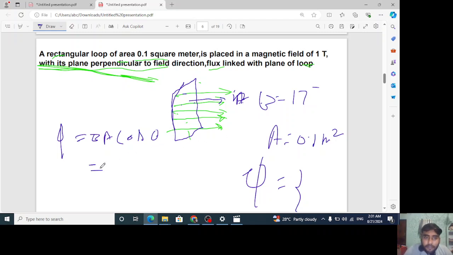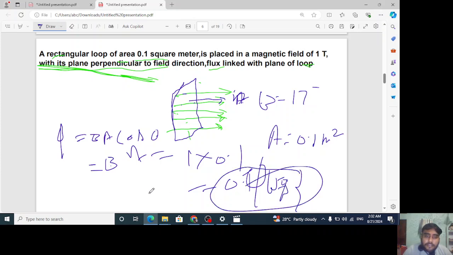So the value will come out like BA, and we have the value of B as 1 given, and A is given as 0.1. So the answer will be 1 into 0.1, that is 0.1 Weber. If it is not visible here, you can write it here: 0.1 Weber will be the answer, right? Hope you got this much. If it's not clear, then you can tell me.